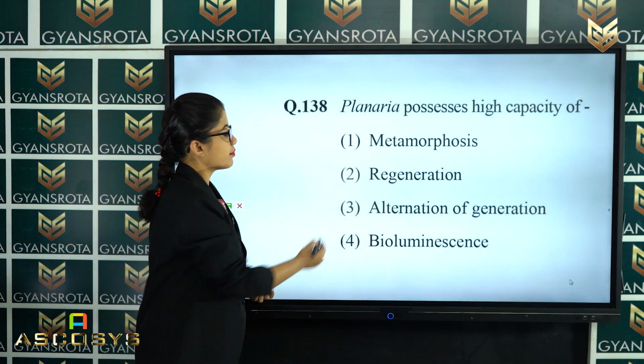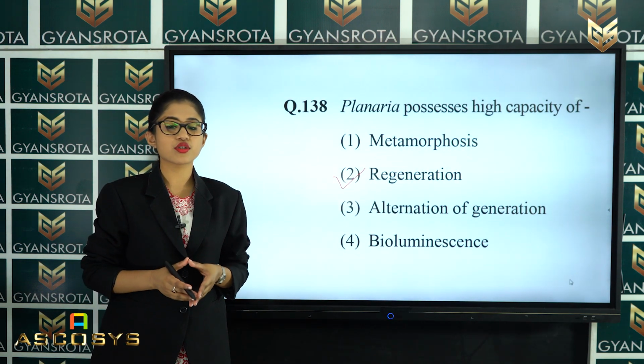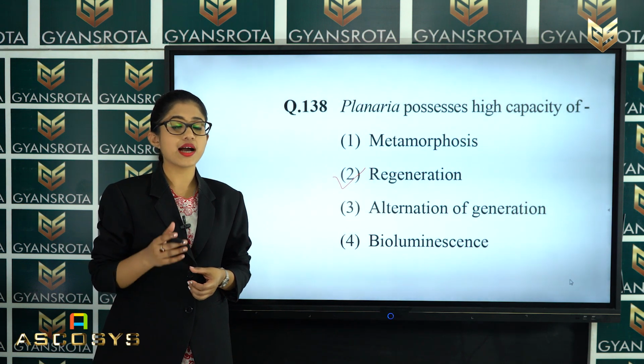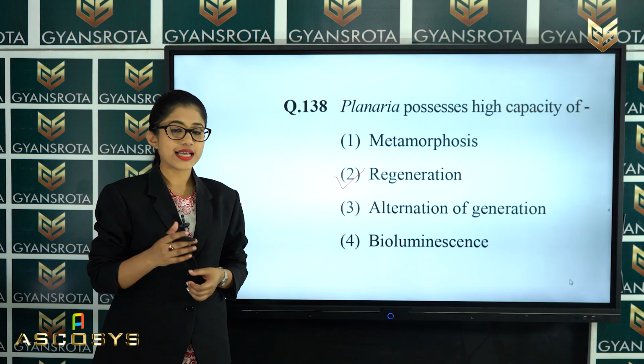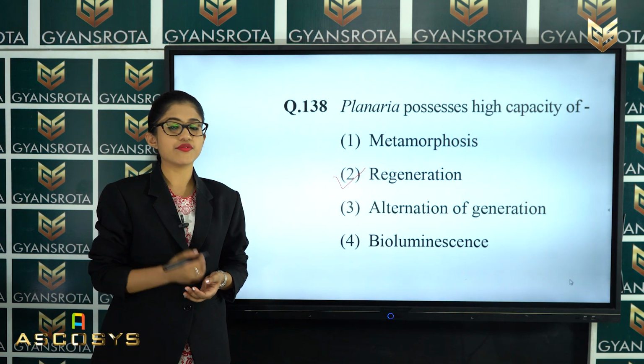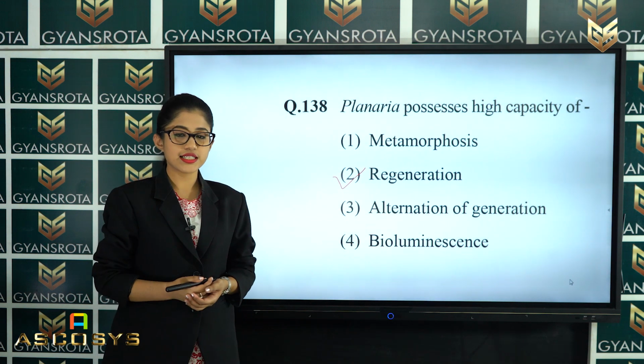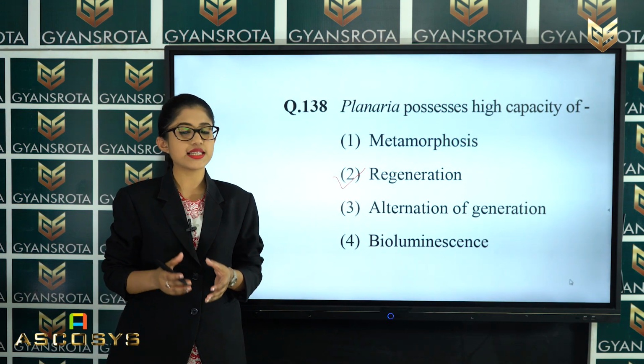That is the option number 2, regeneration. So in the lower classes also we know that planaria possess high capacity of regeneration. That means if you cut any part of that planaria species, then it will give rise to a new individual, right? So this is the correct answer for this question. Now let's see the next question.